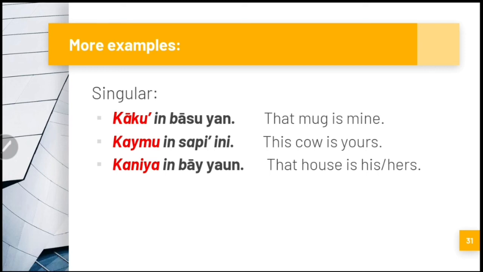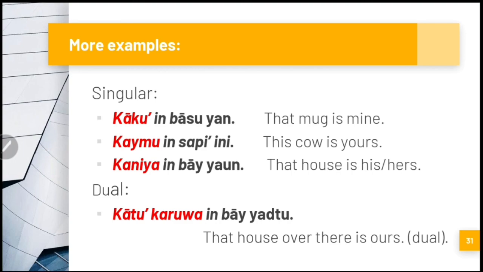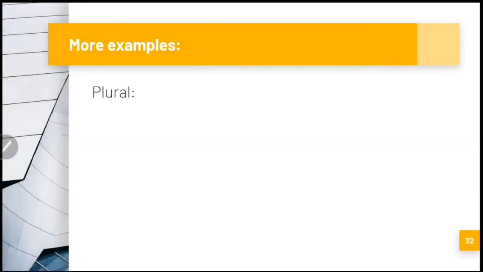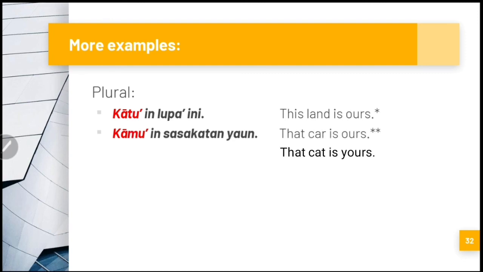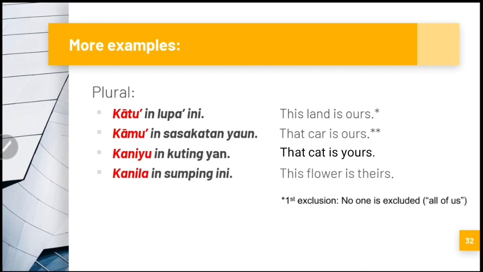Dual form, kātu karua in bayad to, or kātu in bayad to, or simply kātu dua in bayad to. Then we have the plural forms, kātu in lupa ini. Kāmu in sasakatan yaon. Kaniyu in kuting yan. And lastly, kanila in sumping ini. So remember the first exclusion and the third and second exclusion where the second person is excluded.